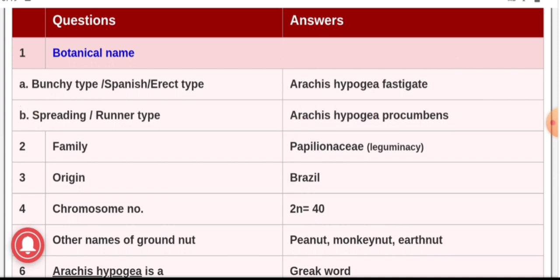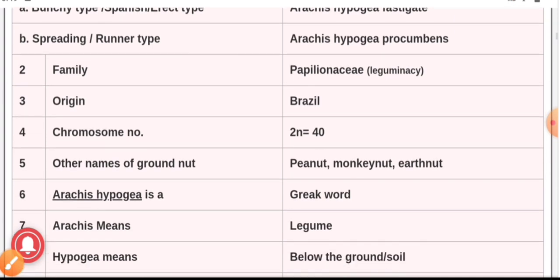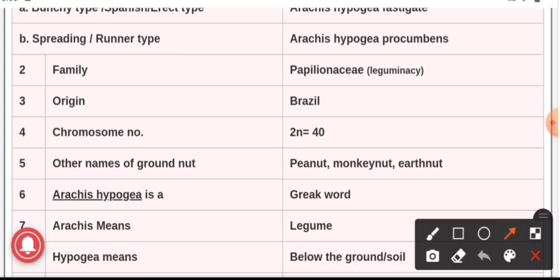Next question regarding groundnut. The groundnut belongs to the family Papilionaceae, which is also known as the Leguminosae family. The origin place of groundnut is Brazil, which is in South America. The chromosome number of groundnut crop is 2n equals 40.